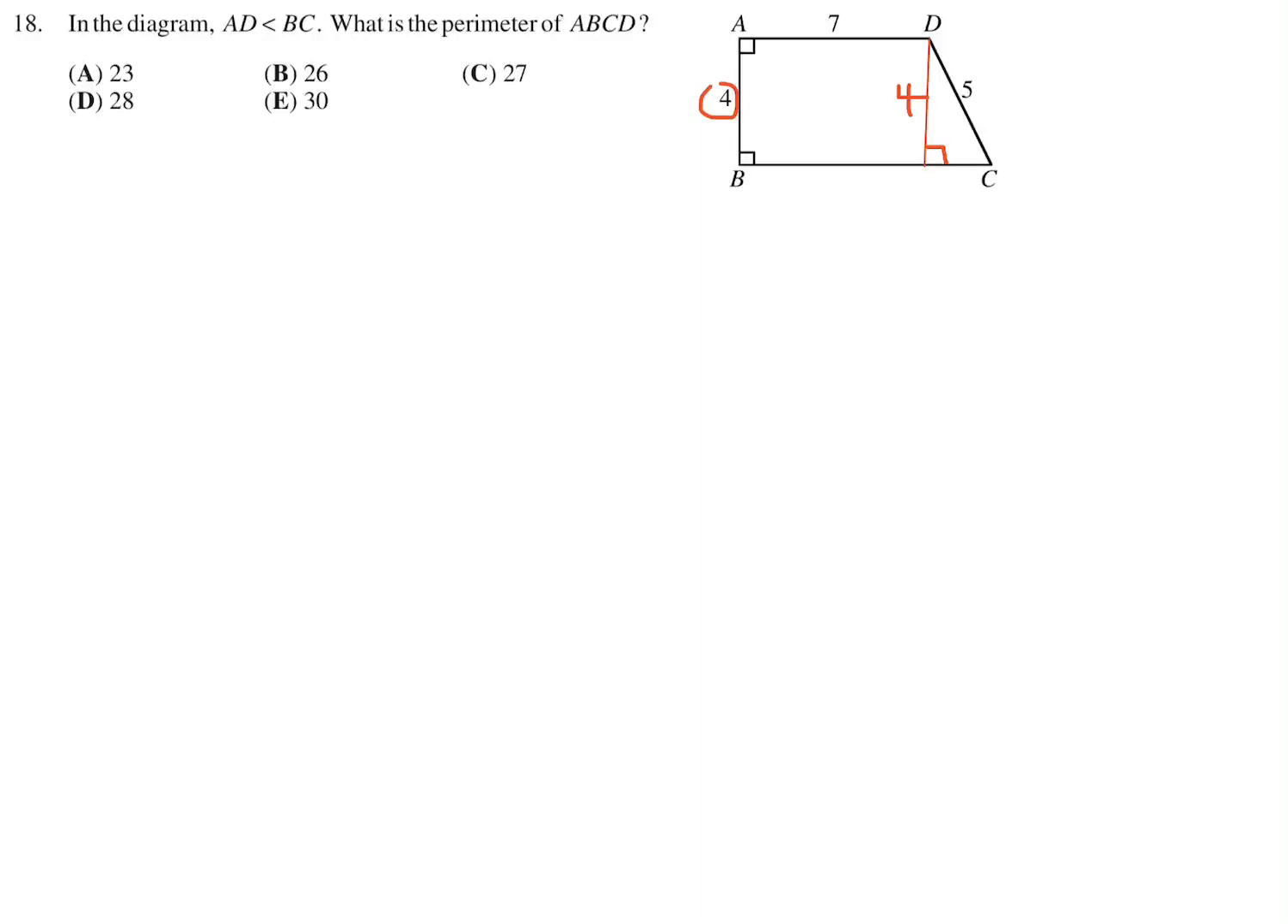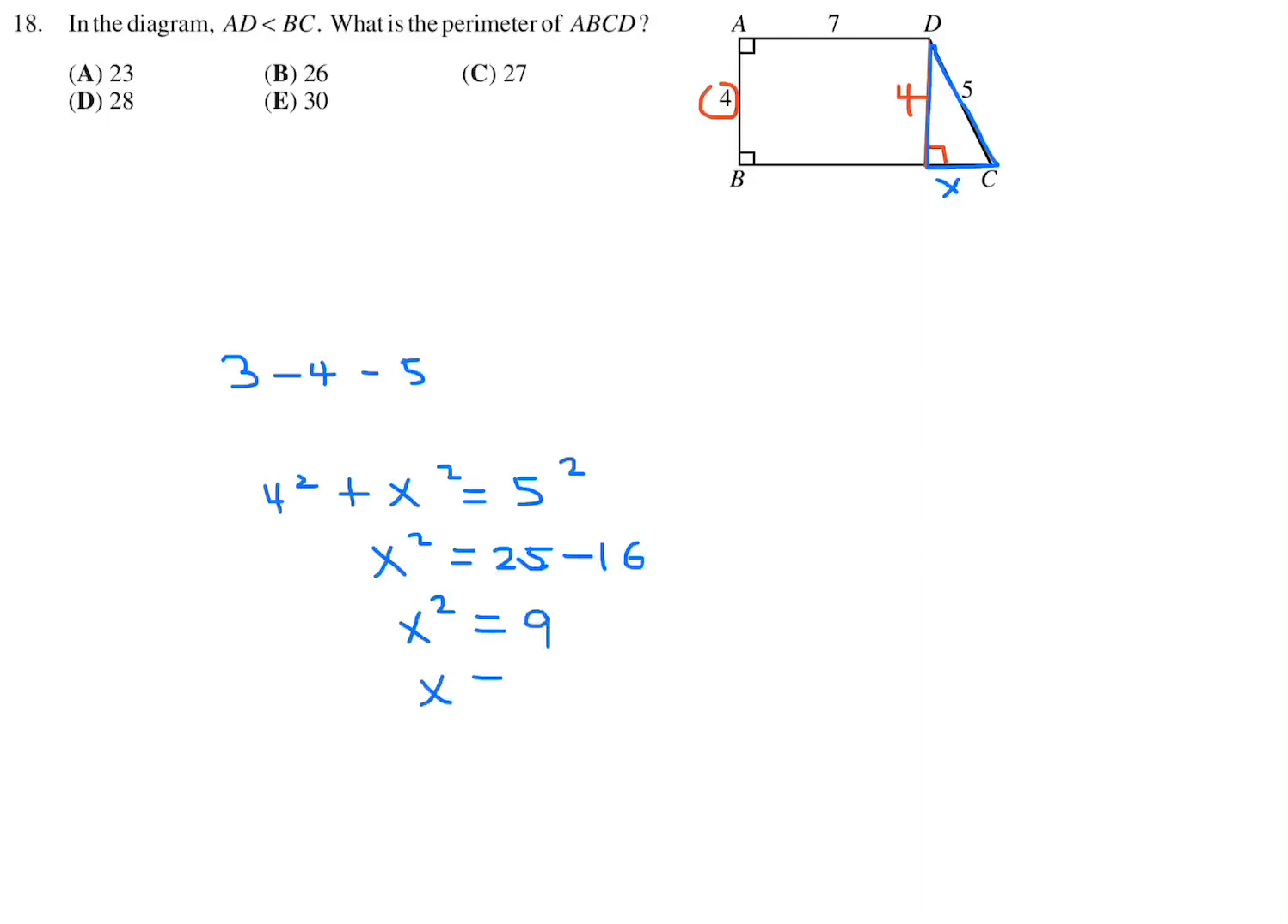And then I hope you can see a relationship in this triangle right here. This is a 3, 4, 5 triangle. And if you didn't know that and you still were not convinced, you can do Pythagoras. You can say 4 squared plus x squared is equal to 5 squared, and therefore x squared is equal to 25 minus 16, and therefore x squared is equal to 9, x is equal to 3. So in either way, x becomes 3.